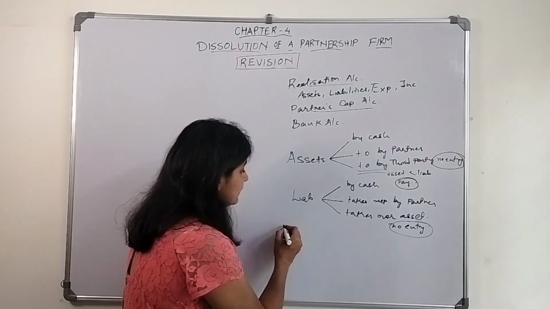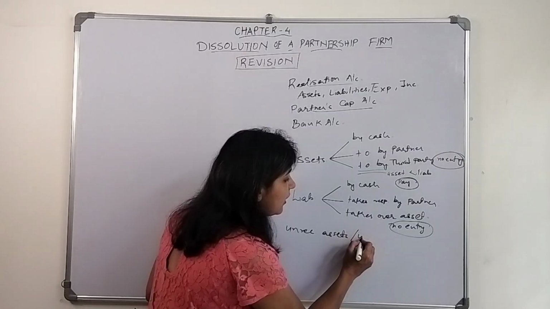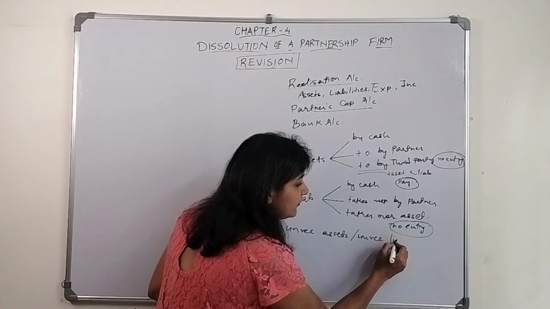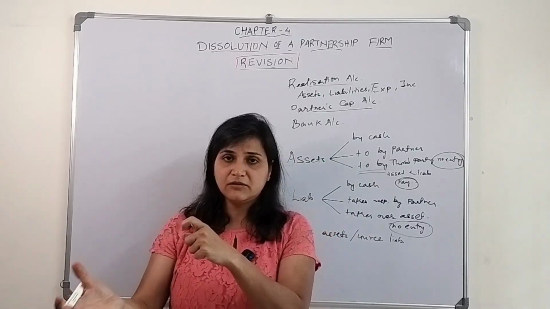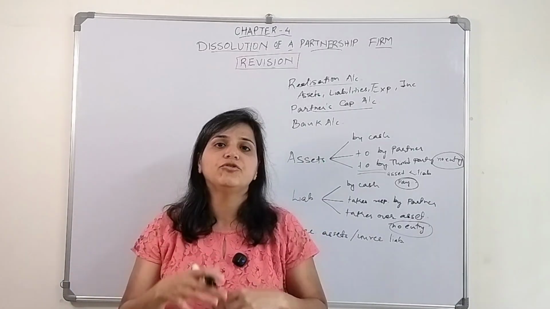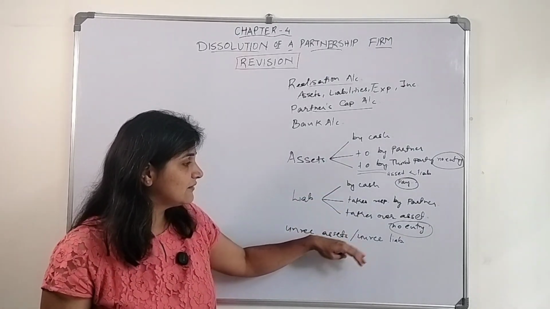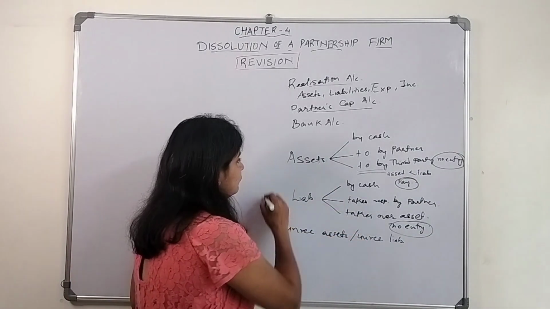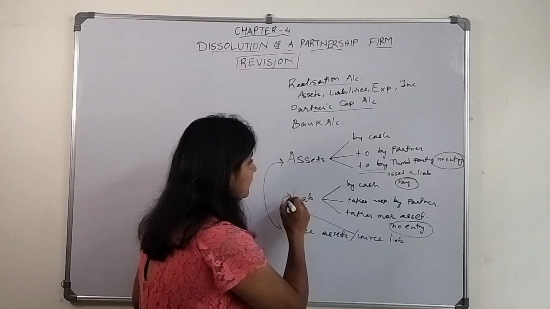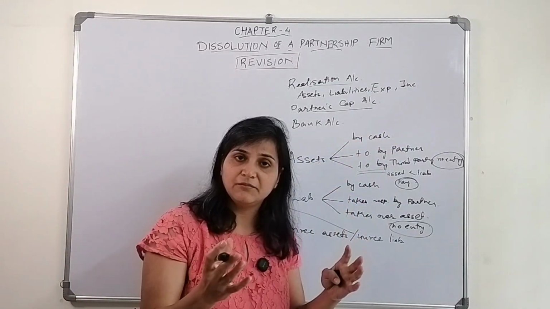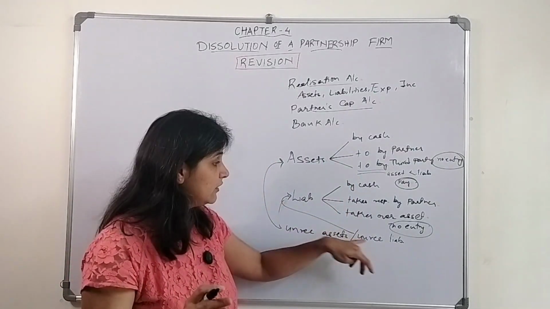Now there comes the situation of unrecorded assets or unrecorded liabilities. There was certain, let's say, thing left in the firm and they forgot to record it, that is an unrecorded asset. Now if there are certain unrecorded assets or unrecorded liabilities, the situation will be the same, okay? If we are paying it by cash, the same accounting entry, realization to bank. If we are paying any liability, unrecorded liability.